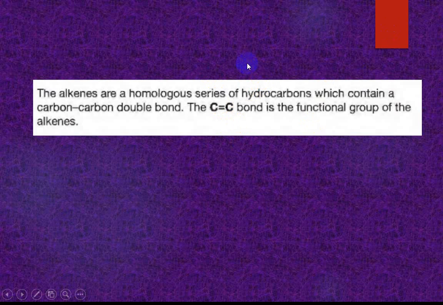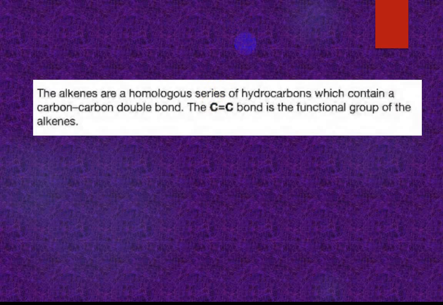We know the functional group of alcohol is OH and the functional group of alkene is the carbon-carbon double bond. This is the homologous series of hydrocarbons which contain a carbon-carbon double bond. A homologous series is a hydrocarbon series. It has a general formula, and each homologous series compound differs from the immediate compound.